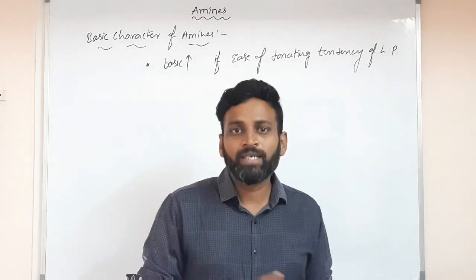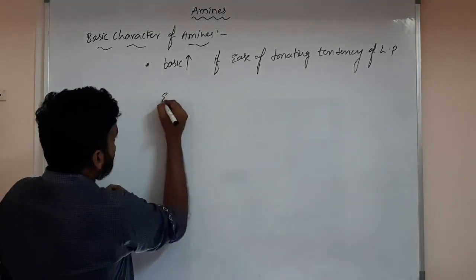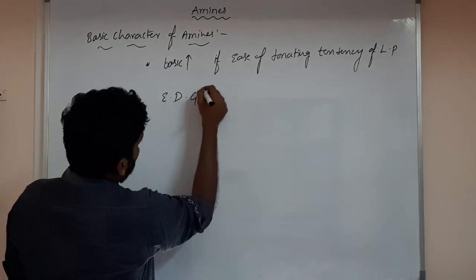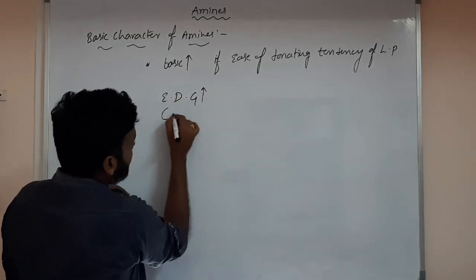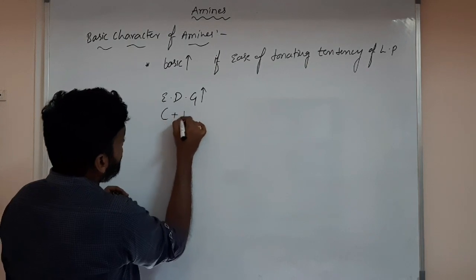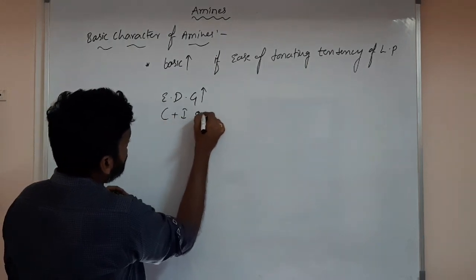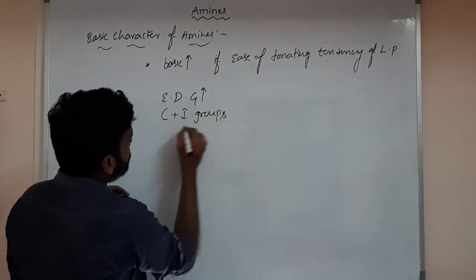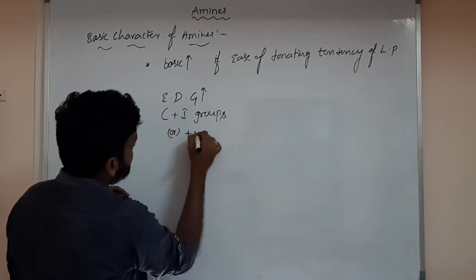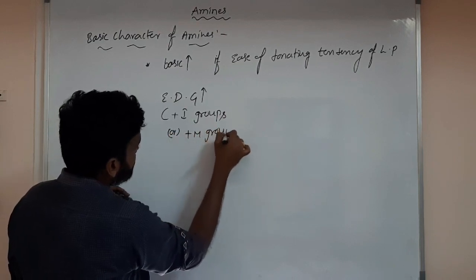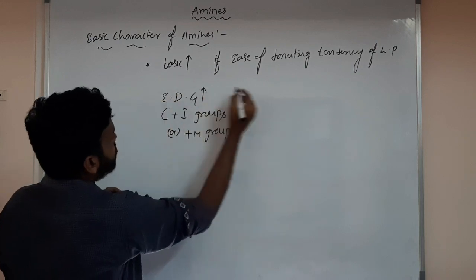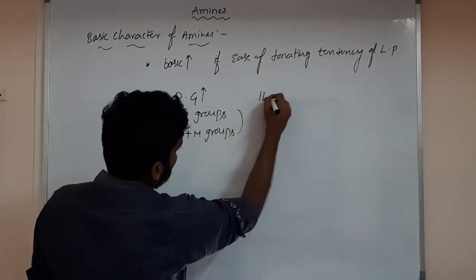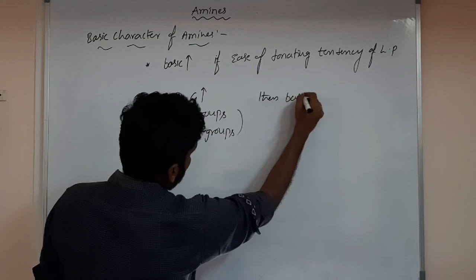No. So what I am saying is, if electron donating groups increase, then what character increases?